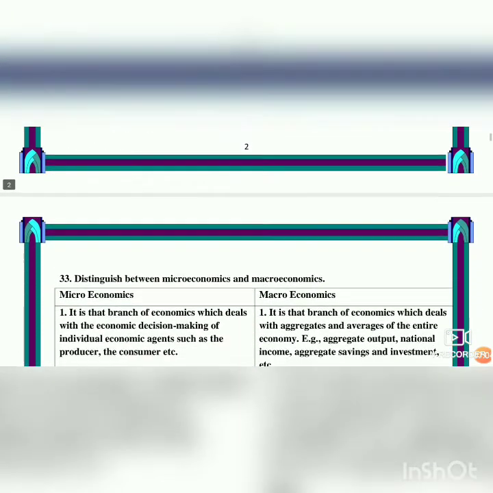Next we will see about the difference between microeconomics and macroeconomics. Micro means small. It deals with the economic decision making of producers and consumers, and it is a small component of the whole economy. It deals with price determination and factors of production. Since it's about the producer and consumer, it deals with price determination.